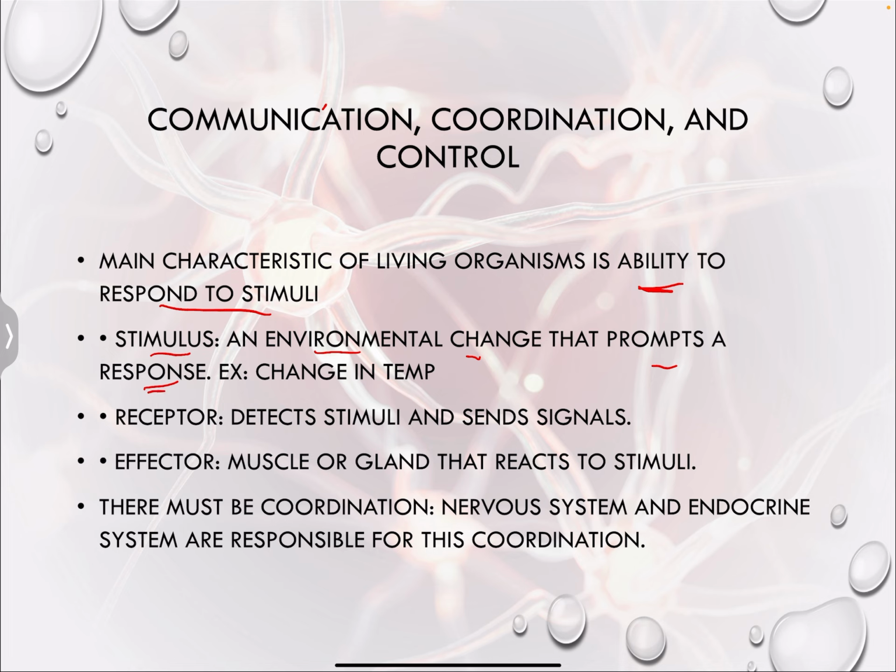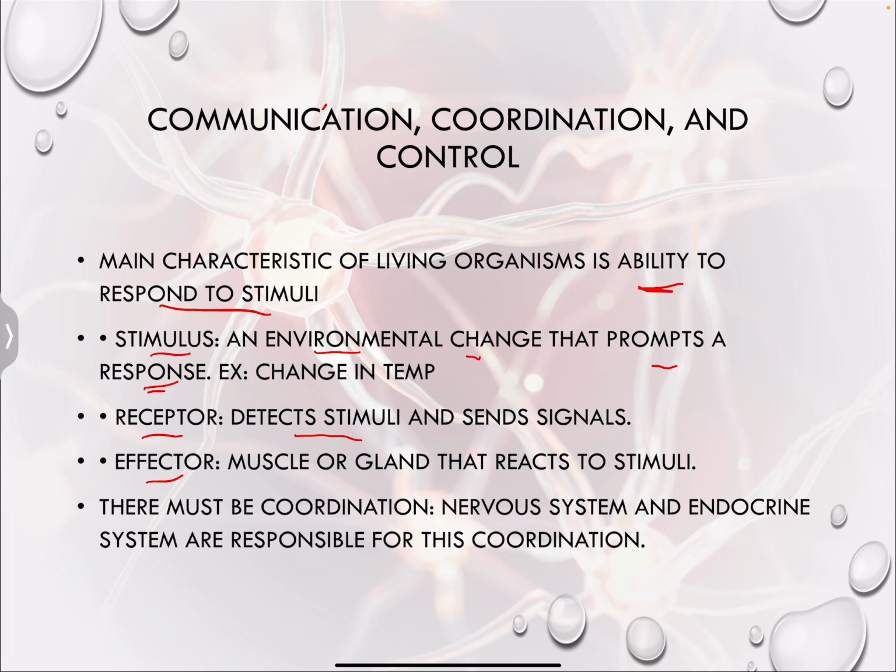So for example, a change in temperature. If we're sitting in a hot environment, the change in temperature is the stimulus, and then we have receptors. So now let's move on to receptors. What do receptors do? Receptors have to detect the stimulus in order to send signals for our body to provide a response. This response is going to be accomplished by the effectors. So how does this work?